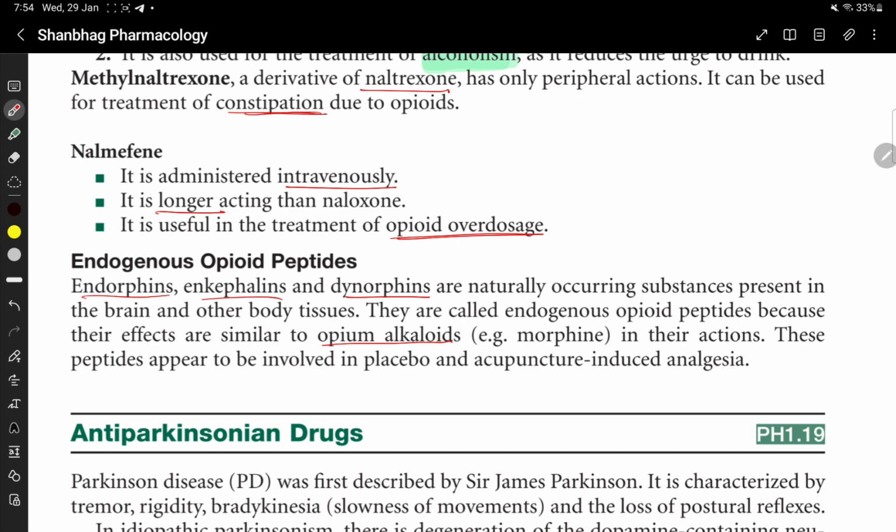These peptides appear to be involved in placebo and acupuncture induced analgesia. Okay. Examples of endogenous opioid peptides: endorphins, enkephalins, and dynorphins. These endogenous opioid peptides appear to be involved in the placebo and acupuncture induced analgesia.